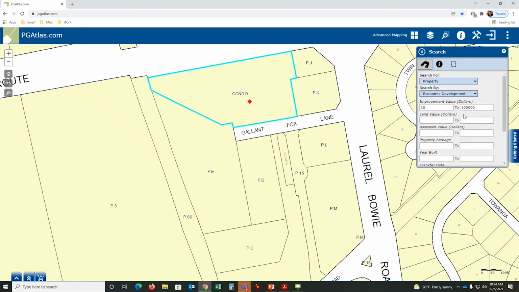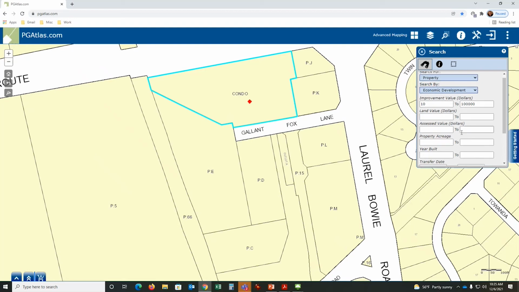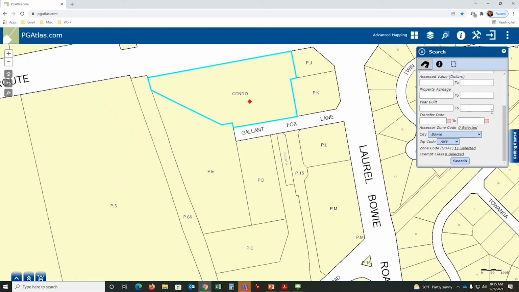One fault to this is that if you get too many records, you'll get a big red box pop up and say, hey, there's over 500 records, I think it is, or 550. You have to refine your search, because if you allowed all of those records to come across the internet, it would cause a problem for the application. So you just refine your search. You can say up to 10 acres, or you want to say within a certain zip code and so forth. Again, just another way to help you use the data that exists.